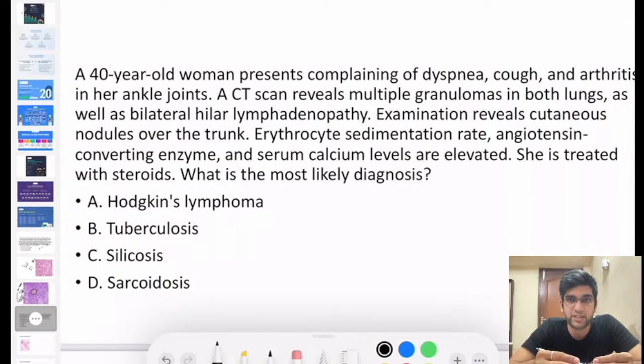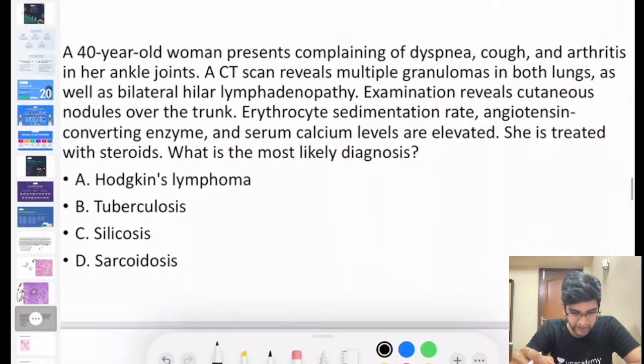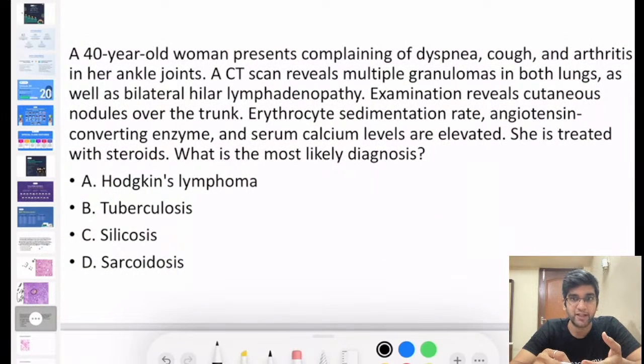Richa has gone with D. Anyone else want to add? I do want everyone to comment here. It's fine to make a mistake. Prathamesh has gone with D. It's a simple question. Vicky is D, good. Fine. Quite a few of you have gone with D.